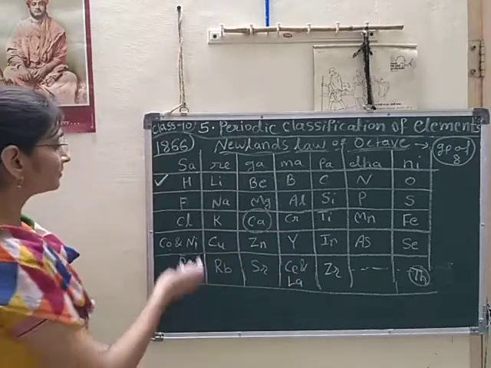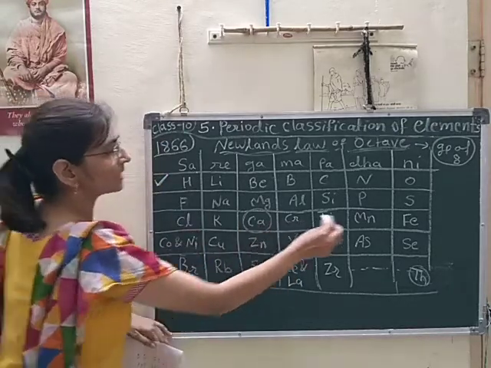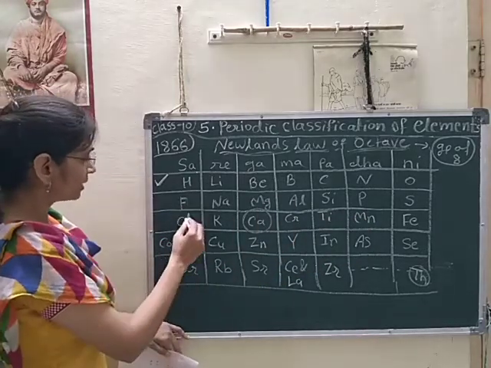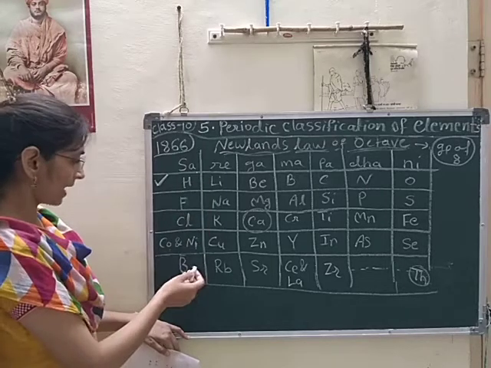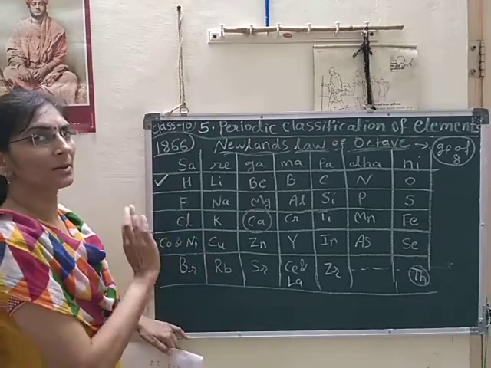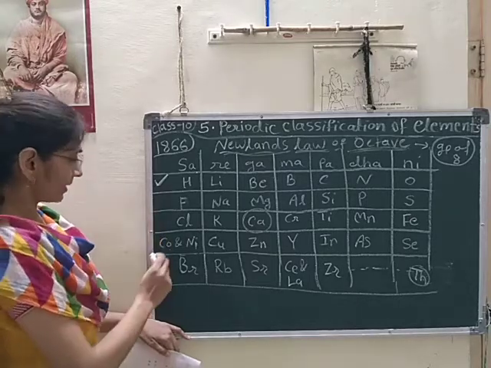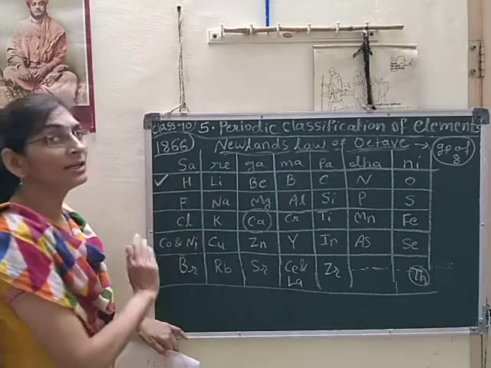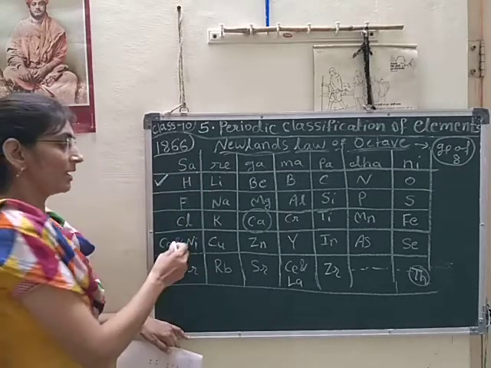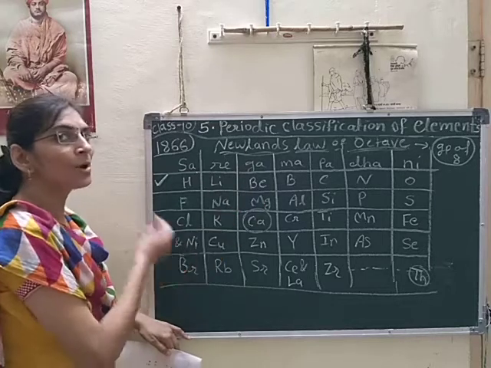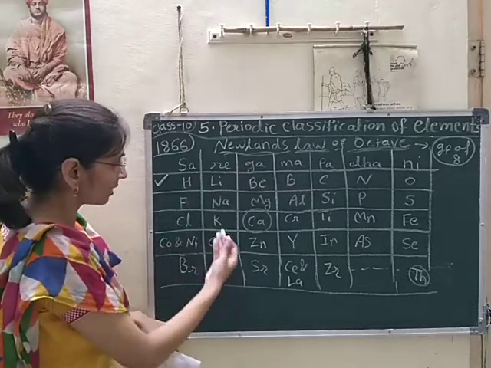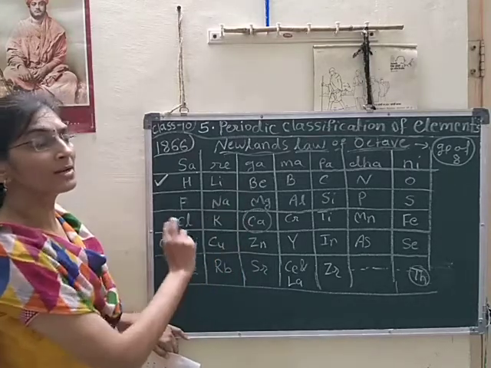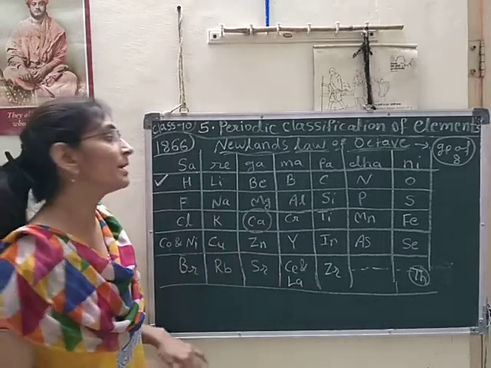We can see here, after calcium these elements are coming here. These elements we can see here. So hydrogen, chlorine and bromine, these are similar elements having similar properties. But cobalt and nickel are also placed in the same group, and these have different properties. So here the law of octave is broken. Here also the law of octave is broken. Lithium, sodium and potassium are similar elements, but after that the law is broken here.